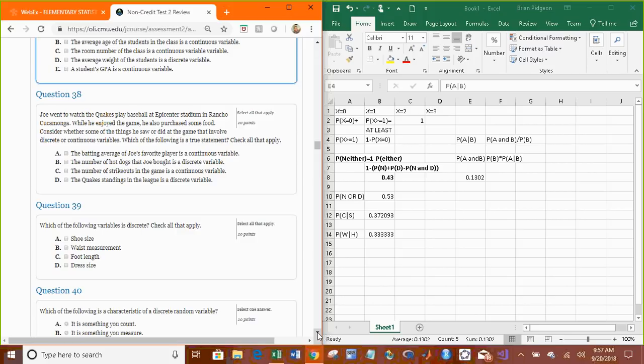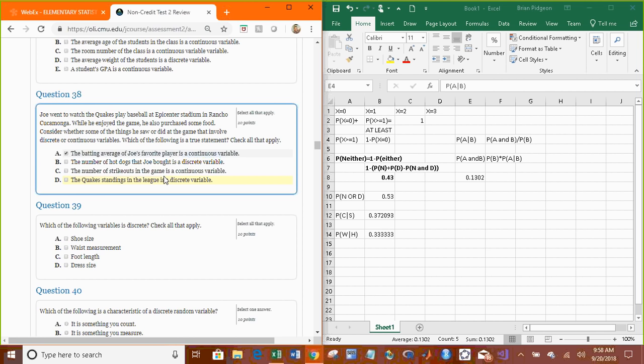Alright, which of the following are true? The batting average of Joe's favorite player is a continuous variable. I'm going to say that's true because we could probably get finer and finer estimates of that batting average to more decimals. The number of hot dogs is discrete. The number of strikeouts is not discrete. The league standing is discrete. Yes.